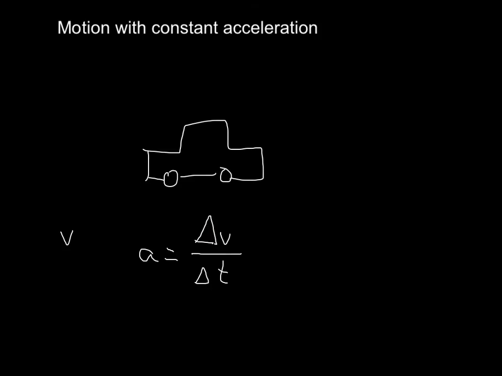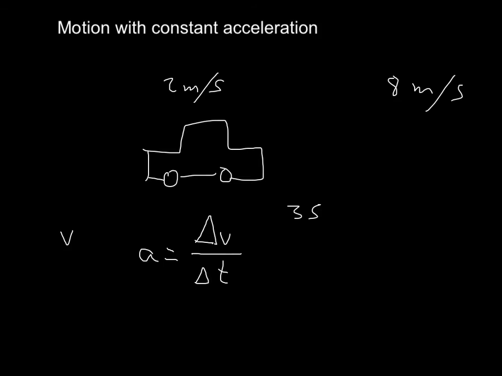Now, let's see an example so that you see that this is not such a big deal. Now, my car is initially moving at 2 meters per second, and after 3 seconds, it's moving at 8 meters per second. Right? So what I want to know is how many meters per second faster does it move each second? Well, in 3 seconds, it managed to move 6 meters per second faster. So each second, it gained a speed of 2 meters per second. So it's moving 2 meters per second faster each second. So its acceleration is 2 meters per second per second.